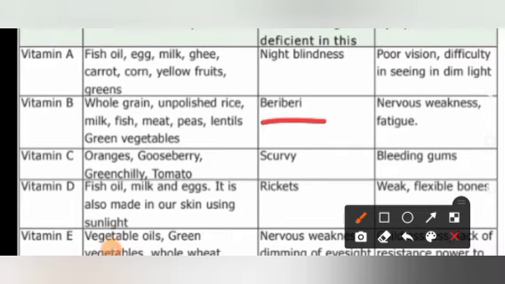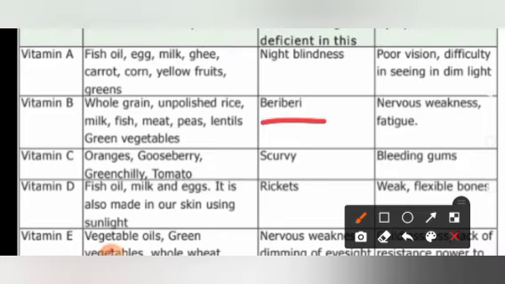This beriberi leads to nervous weakness. The symptoms of beriberi are nervous weakness and fatigue. Sometimes, in our grandmothers and grandparents, the legs will be swollen, isn't it? Why? Because of this beriberi disease. Okay, children, lack of this vitamin B is the cause for this beriberi disease. Is it clear, children? Yes.